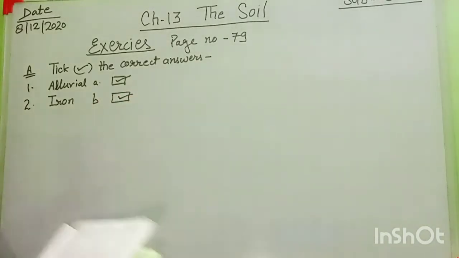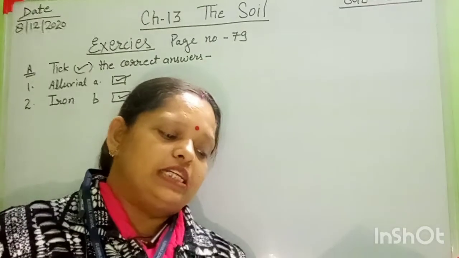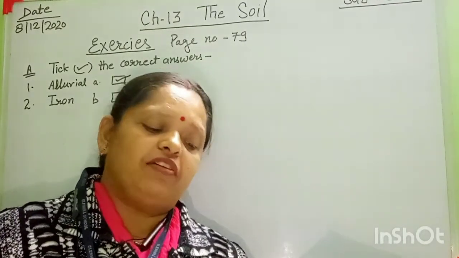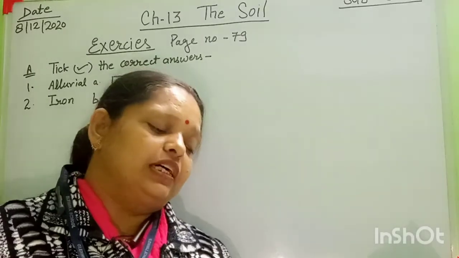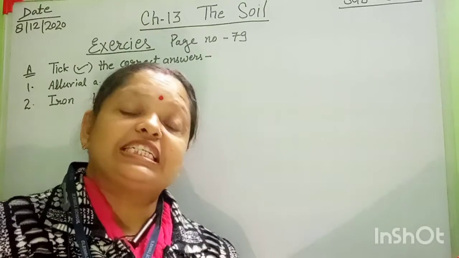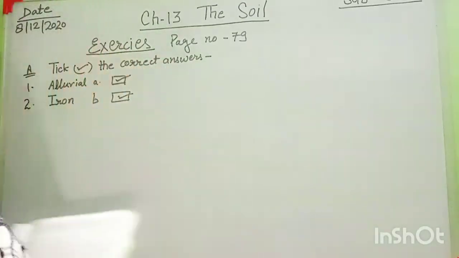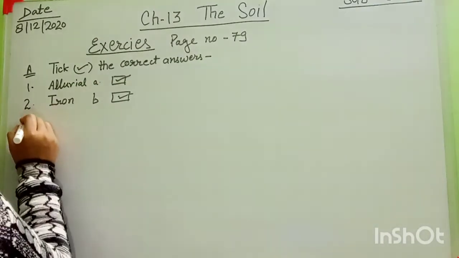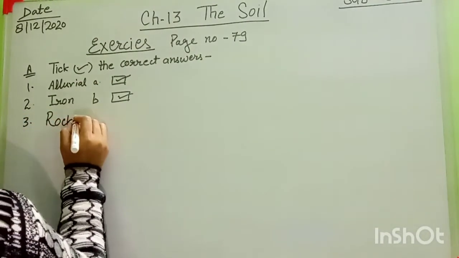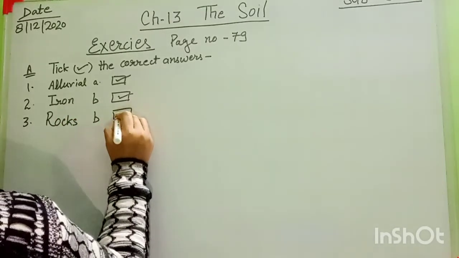Okay. Then C is, question number C. Black soil is formed from the dash made by lava. Options are A. trees, B. rocks, C. bricks. Which one is correct? The right answer is the second, that is rocks. Okay. This is B option, and your B option is right here.